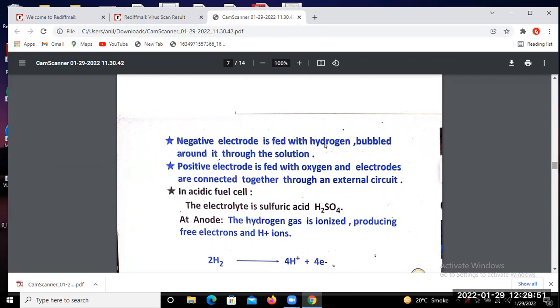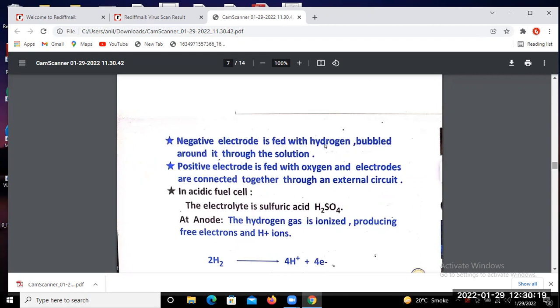The negative electrode is fed with hydrogen bubbled around it through the solution, and the positive electrode is fed with oxygen, and the electrodes are connected together through an external circuit.